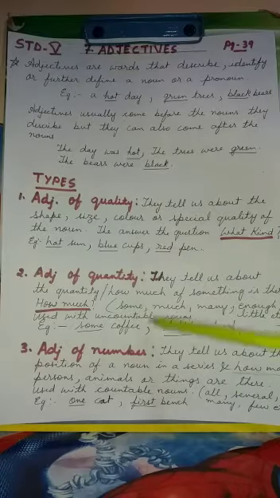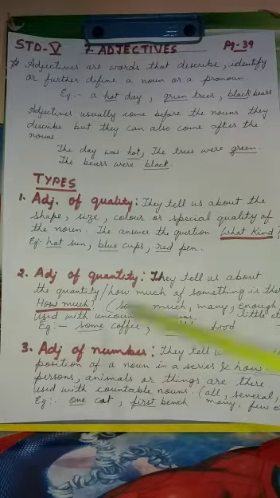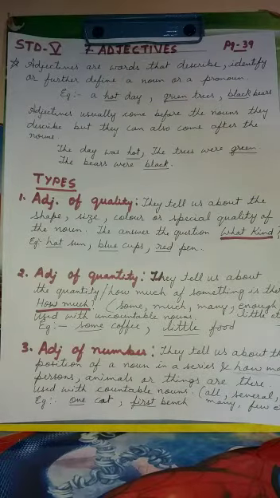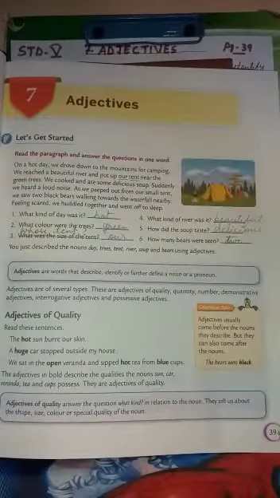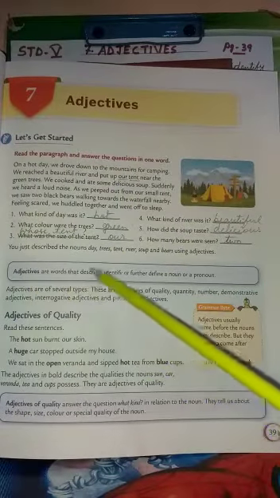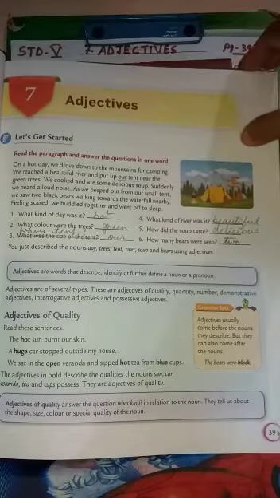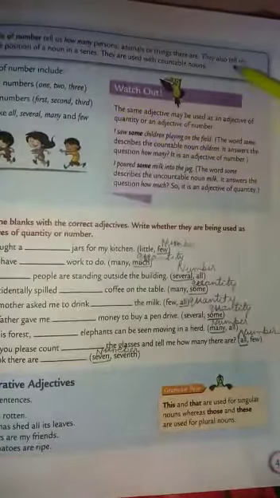So these three you will learn the definitions of also. Four definitions you will learn from here. What is an adjective, you have in your book. See, this definition you will learn. What is an adjective? You will give an example. Similarly, what is adjective of quality? You will learn and give an example. And then adjective of quantity. Here you will learn the definition, give an example, and then adjective of number you will learn and give an example here.